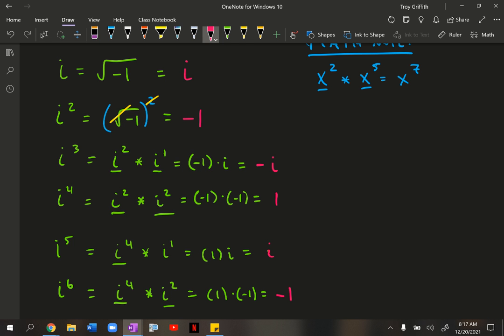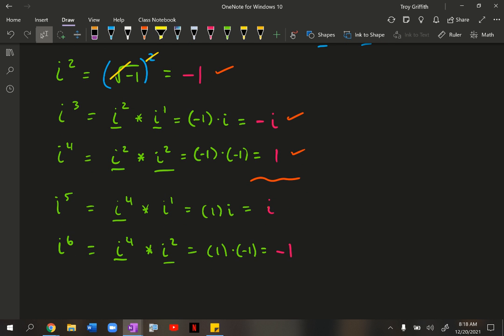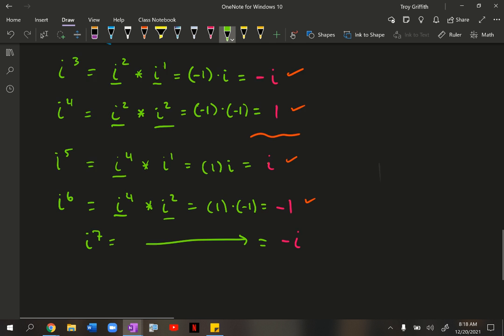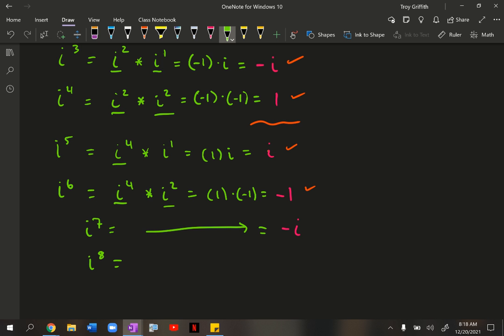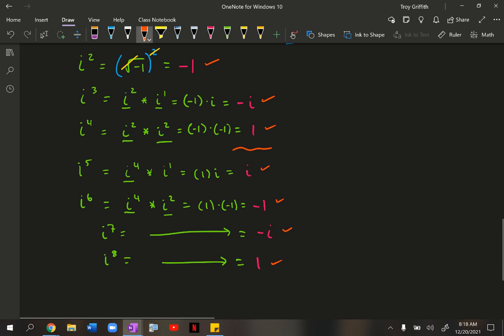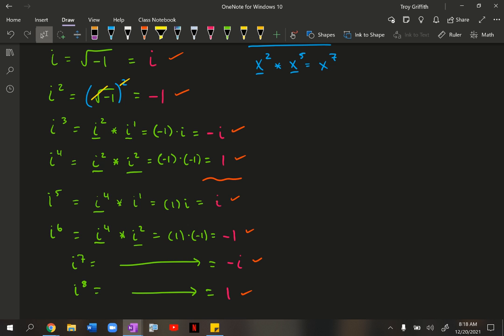Some of you are probably looking at this and saying, oh, I see the pattern here. Check this out. It goes i, -1, -i, 1, and then it starts over: i, -1. I bet some of you could guess i to the 7th. It seems like it's just fitting into this pattern. It's -i. And if I tried i to the 8th, that would end the pattern at 1.